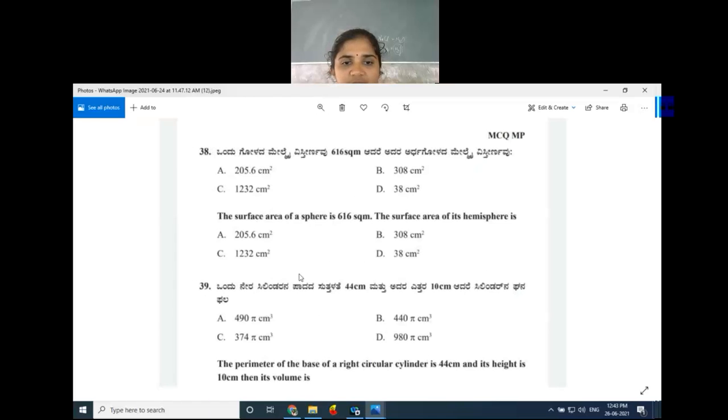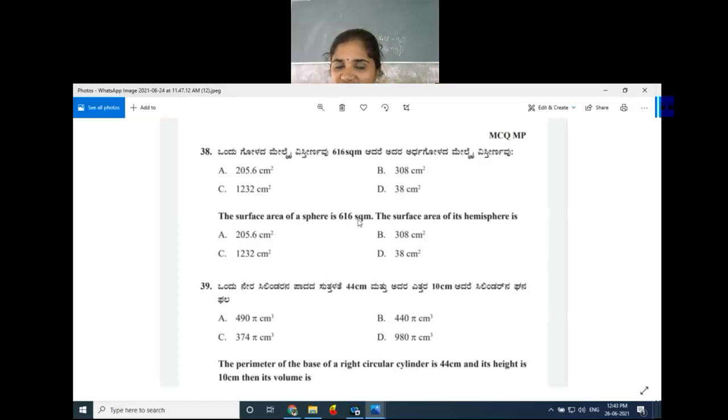38. The surface area of a sphere is 616 square meter. Okay, meter square. Then the surface area of its hemisphere is. See, very simple. Surface area of a sphere is given. We have to find out the surface area of the hemisphere.